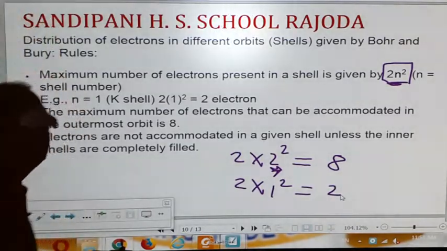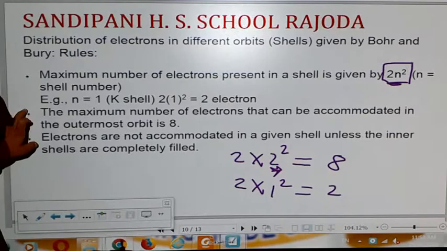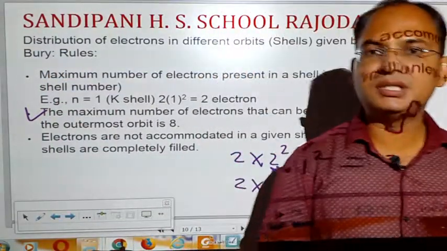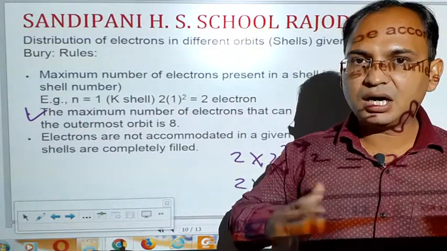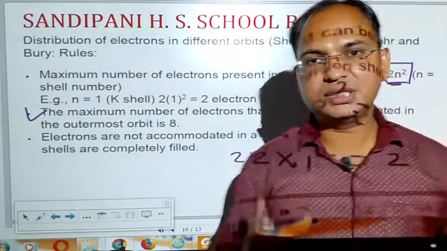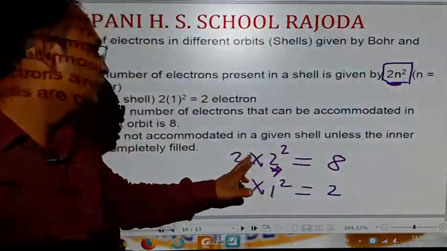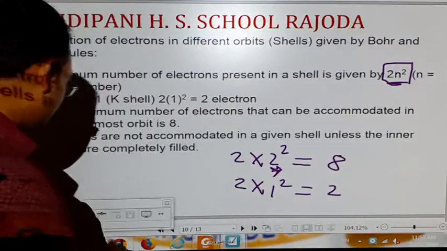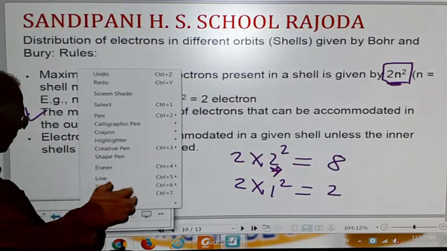What is the restriction? See the second point: the maximum number of electrons that can be accommodated in the outermost shell is only 8. Either it is the third shell or any other. See how many electrons can be there in the third shell of the atom.